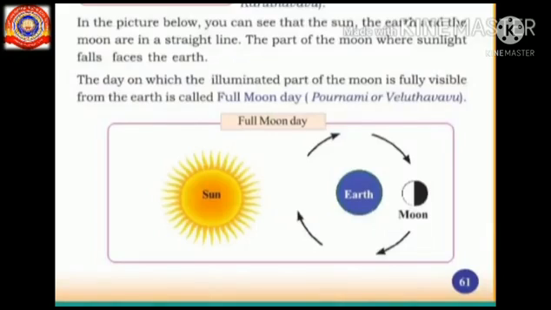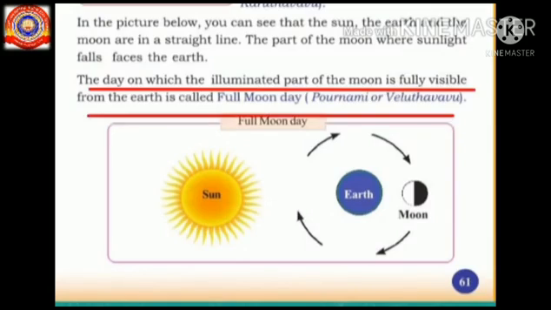Okay, look at this picture. Do you see any difference in the position of the sun, moon, and the earth? Yes, here the earth is between the sun and the moon. Here also, only half portion of the moon is visible due to the sunlight and the other portion appears dark because sunlight doesn't fall there. So, the day on which the illuminated part of the moon is fully visible from the earth is called full moon day. This day is also called Paurnami or Velithavavu.